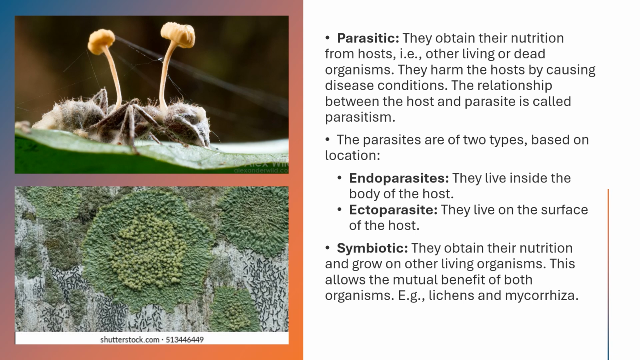Parasitic. They obtain their nutrition mainly from the host cell, that is, another living or even dead organism. They mainly harm the host cell by causing diseases. The relationship between the host and the parasite is called parasitism. The parasites are of two types based on their location, that is endoparasite and ectoparasite. Endoparasites live inside the body of the host, whereas ectoparasites live on the surface of the host. And the next one is the symbiotic mode. They obtain their nutrition and grow on other living organisms, that is, mutual benefit to each organism takes place. Examples are lichen and mycorrhiza.